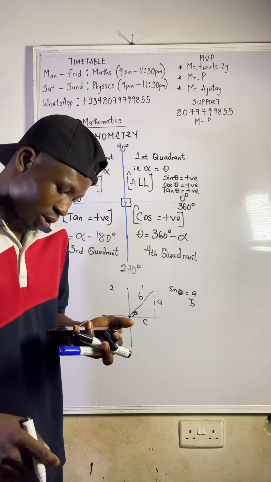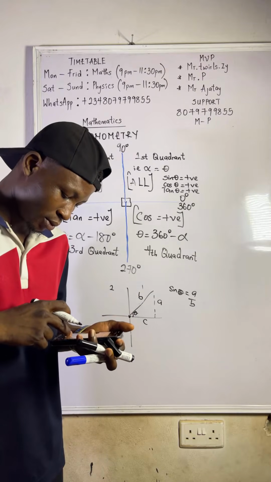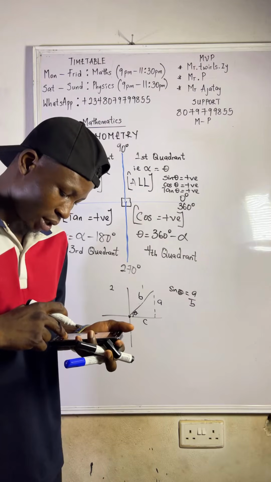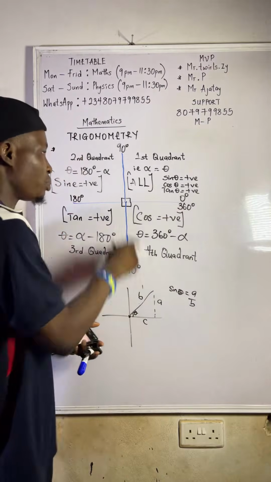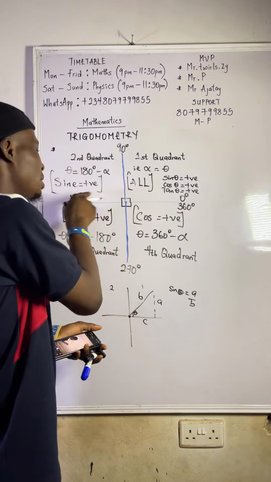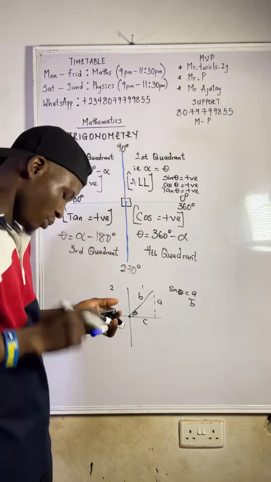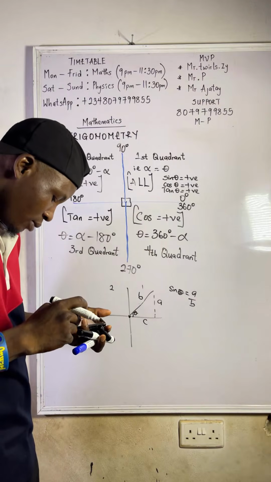What happened? Which one is it? Check the syllabus. Trigonometry is there. I know they will not ask you for the proving, but I'm just trying to understand why sine is only positive here, why tan is only positive, and why cos is only positive. Do you get? Yeah. Thank you, Pat.